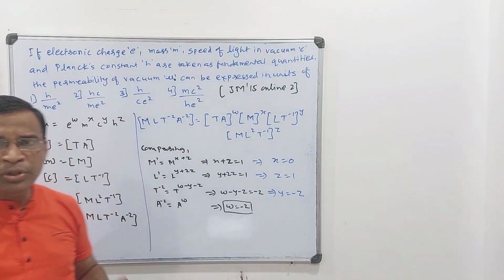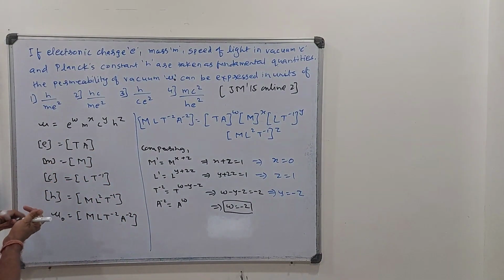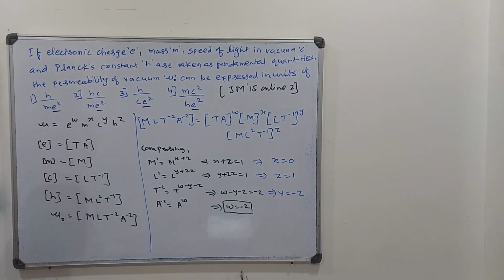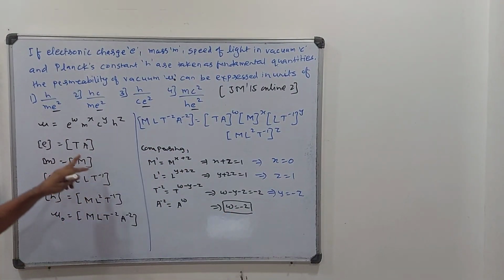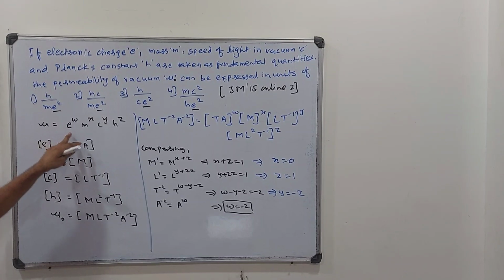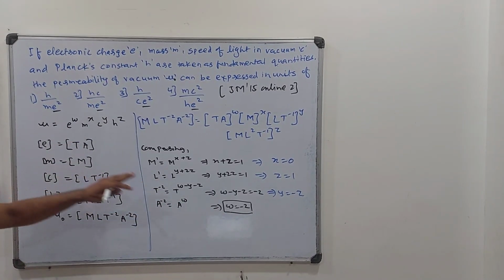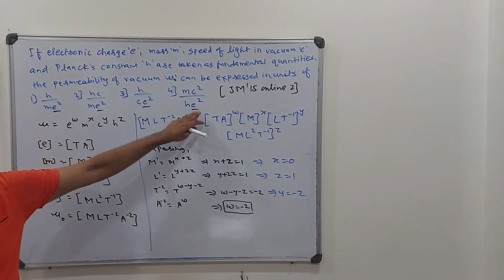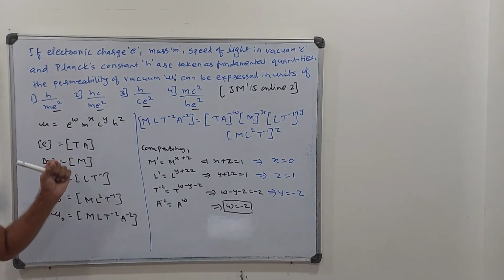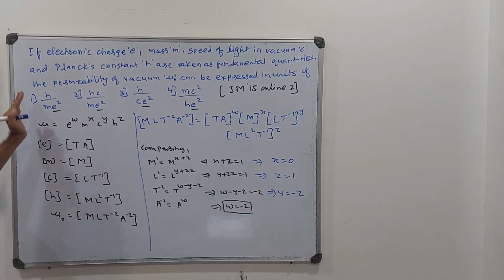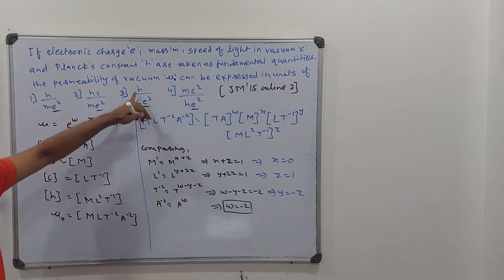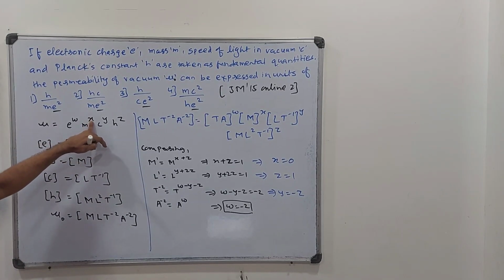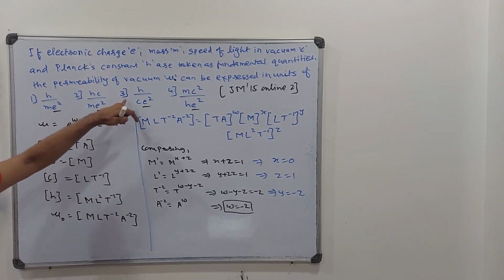But one more point, you need to be smart enough. Why? Because see, E square is coming everywhere in the denominator, so you don't need to check it, because this w is coming to be the power of E only, and it is minus 2. So it is a waste of time to check for w, because it is in all the 4 options. So let us check for the other. I will take a quick call that looking at all these options, I saw that there is no m in this case. And what is m? M is having power x. So if x is coming to be 0, then my answer will be option C.